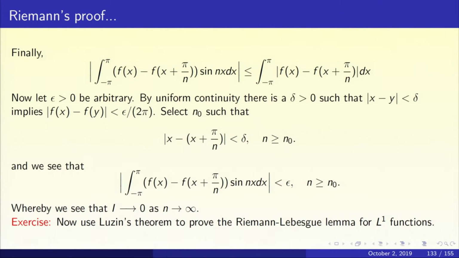Then we replace mod f(x) minus f of x plus pi by n by epsilon by 2 pi if n is greater than or equal to n naught. So that's how you will get the entire integral will be less than 2 pi into epsilon by 2 pi, the 2 pi cancels out, you get that it's less than epsilon when n is greater than or equal to n naught. In other words, I goes to 0 as n goes to infinity, and the proof of the Riemann-Lebesgue lemma is over when f is a continuous function.